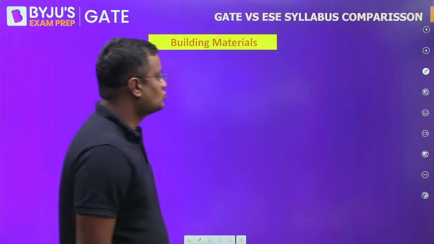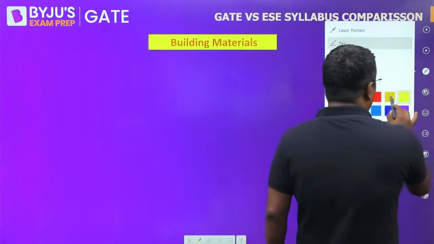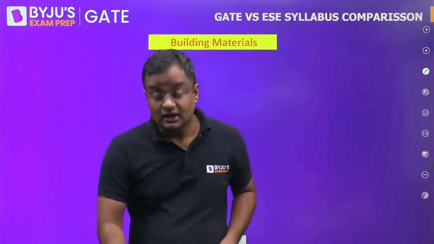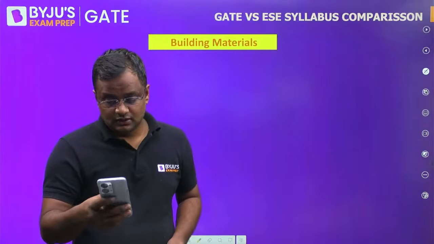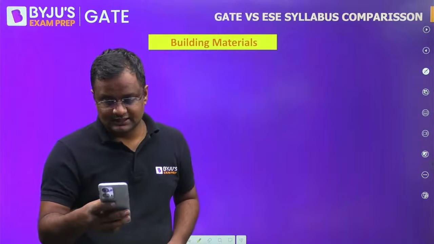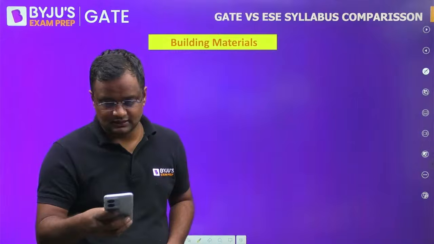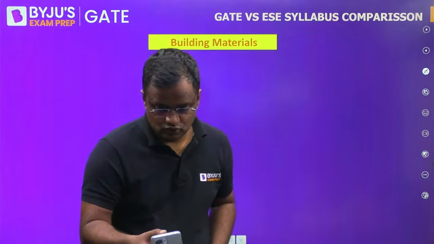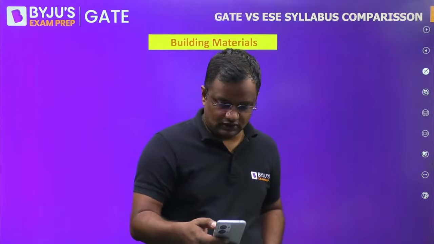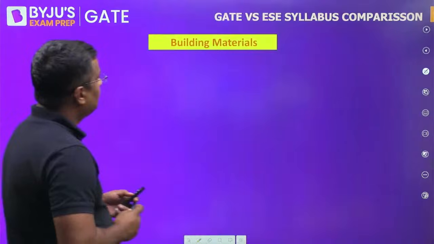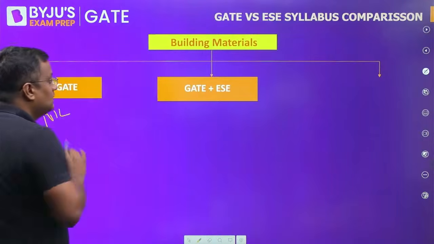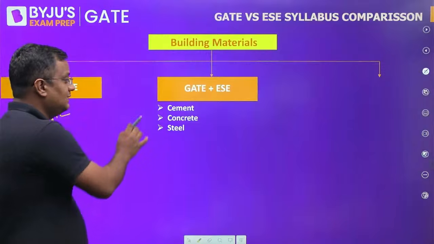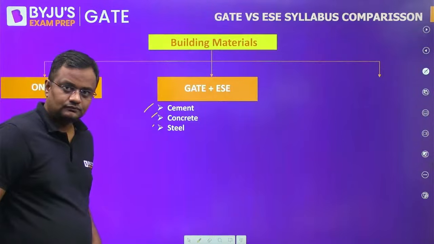Now, let us go to the other topic, one of the theoretical topics, but with high weightage in engineering services. Okay, let us go there now. Excellent. Okay, so many students have joined here. Thank you guys. Now, for building materials, the topic which is only in GATE, there is nothing, no topic. Which are in GATE and ESE both: cement, concrete and steel.